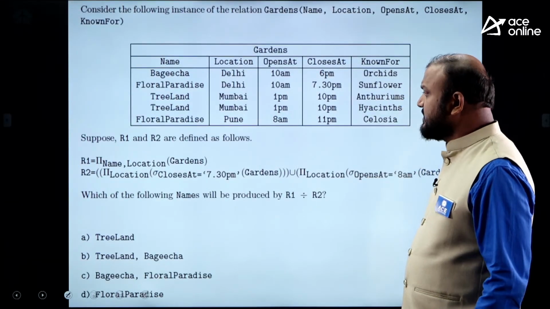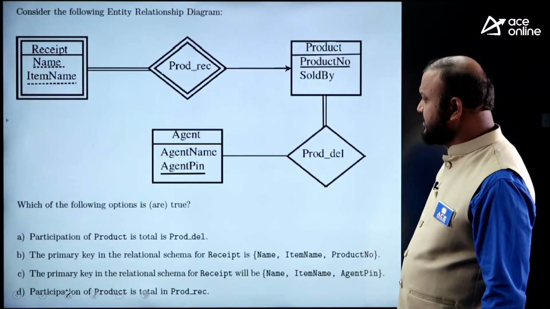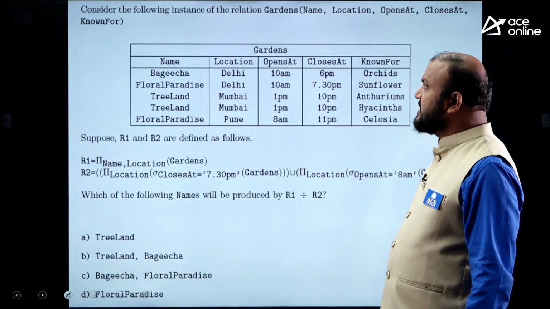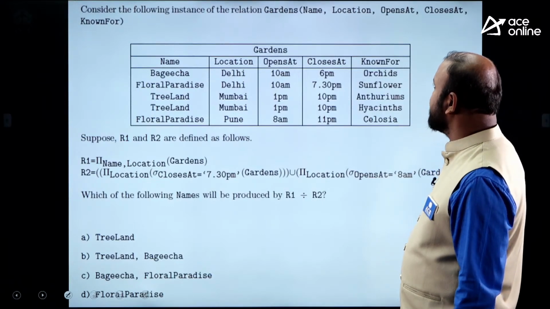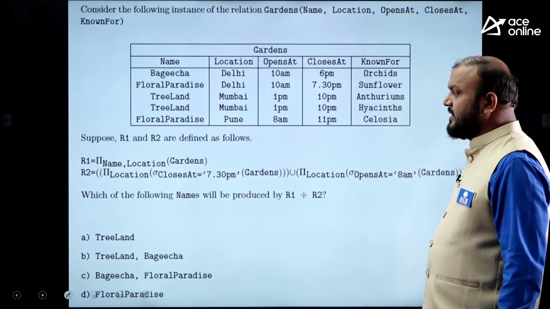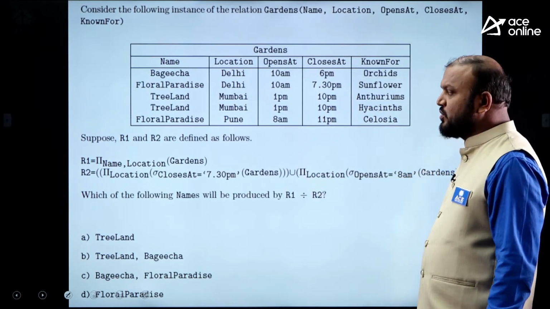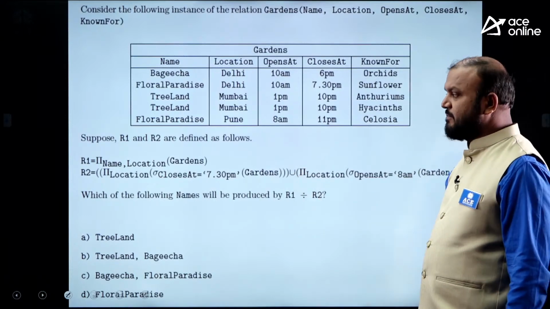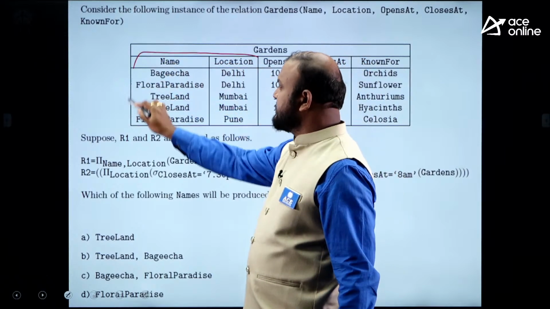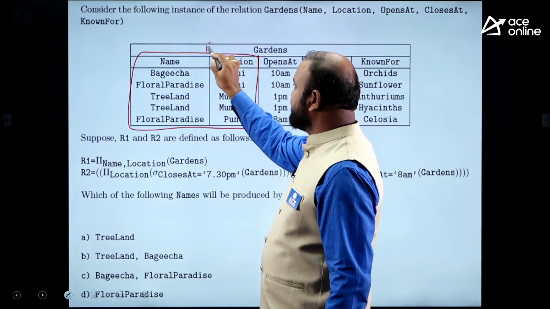Okay, do you try for this? Make it fast, this one. Consider the following instance of the relation gardens: name, location, opens at, closes at, same table. And here, suppose R1 and R2 are defined as follows. R1 is pi name, location, gardens. This is R1.